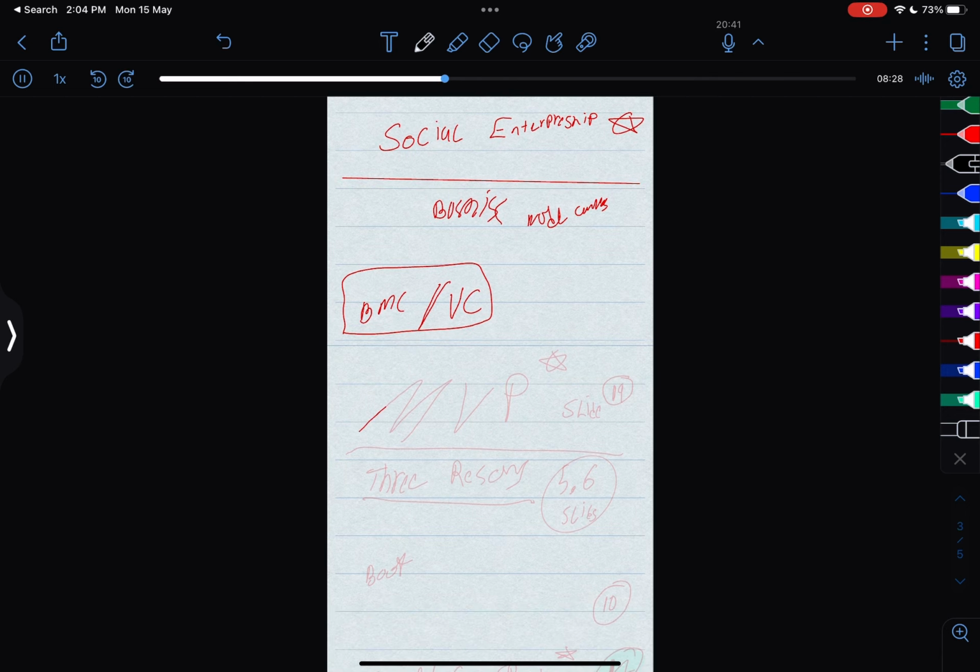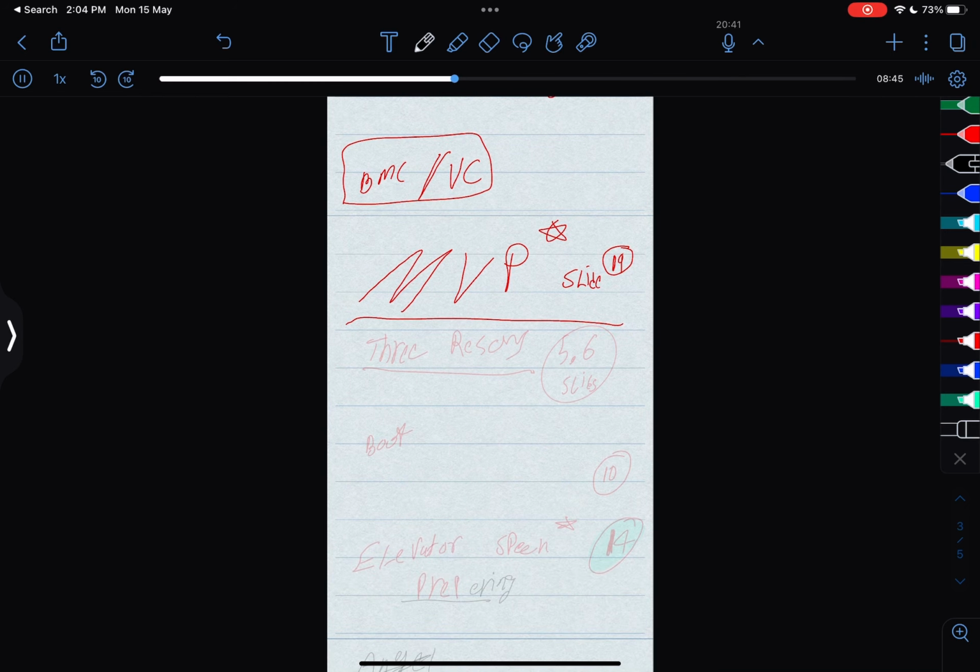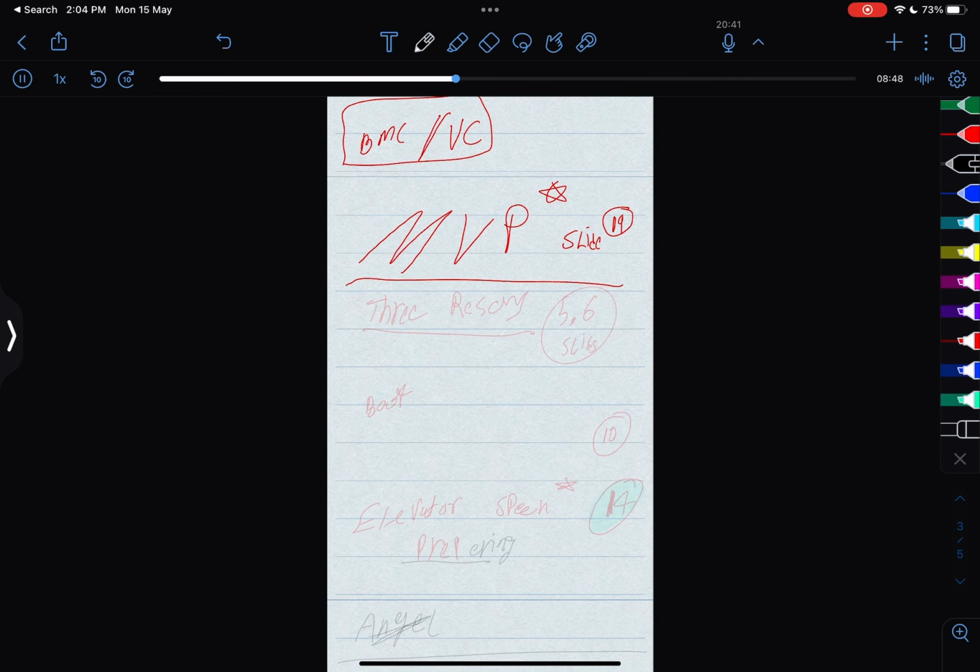All right, so you're going to be asked what is an MVP and what's it used for, right? So this particular slide number 19 is pretty important. And that's it for this slide. And then the last one, entrepreneur financing.